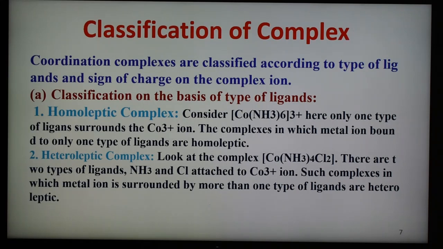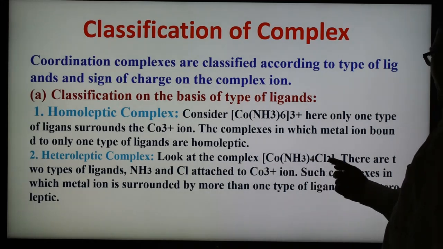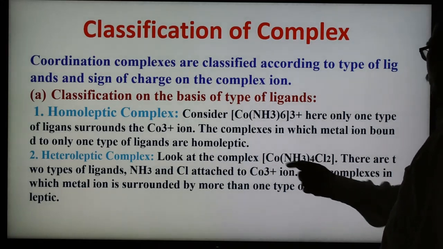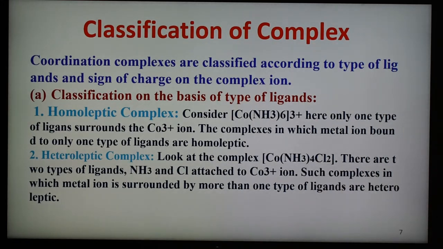And the second is a heteroleptic complex. Now consider this complex, tetraamminedichlorocobalt(III). In this case two types of ligands are there, four ammonia and two chloride ligands. So here two different ligands are attached to the cobalt 3+ ion, and therefore complexes of this type, in which the metal ion is surrounded by more than one type of ligand, are known as heteroleptic.